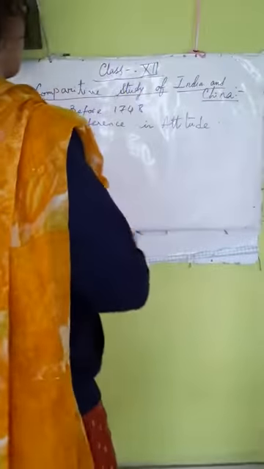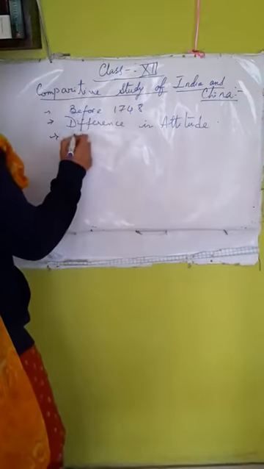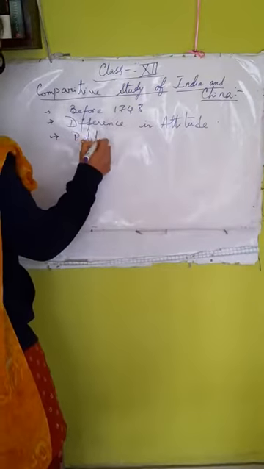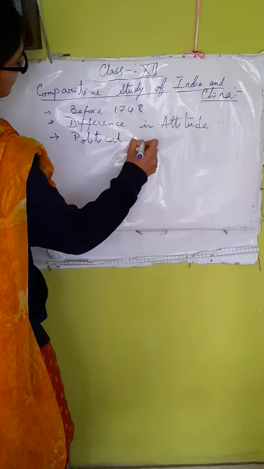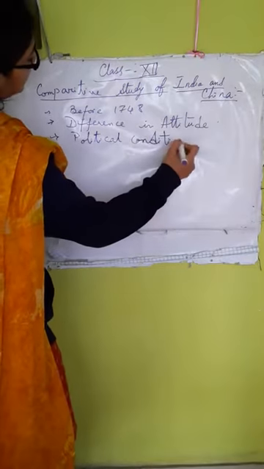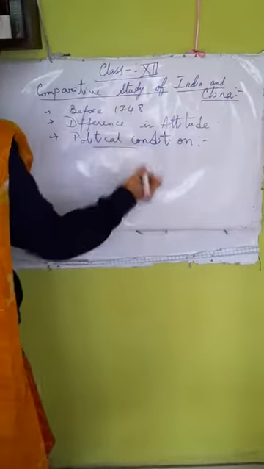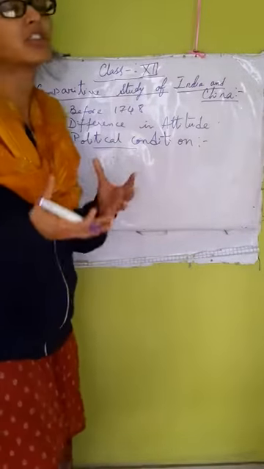Next, we will see the political condition. The political condition in China and India was also very different. During this time, China was under a central government.